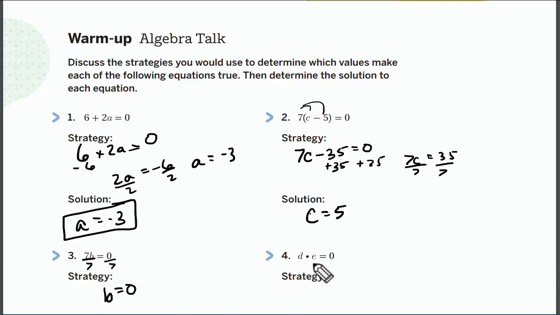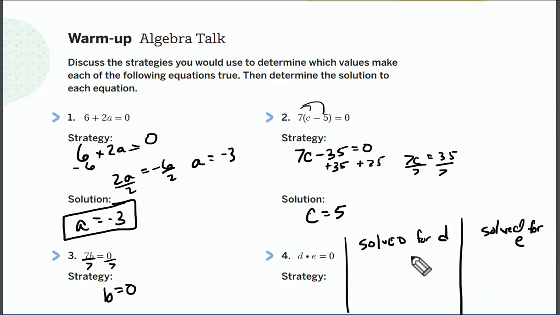Now number 4 is tricky because I don't have any numbers. It's all variables, d and e. You don't know what each of those represent. Okay, so say I took this equation and I solved for d. Okay, so I solved for d first, and then I solved for e.